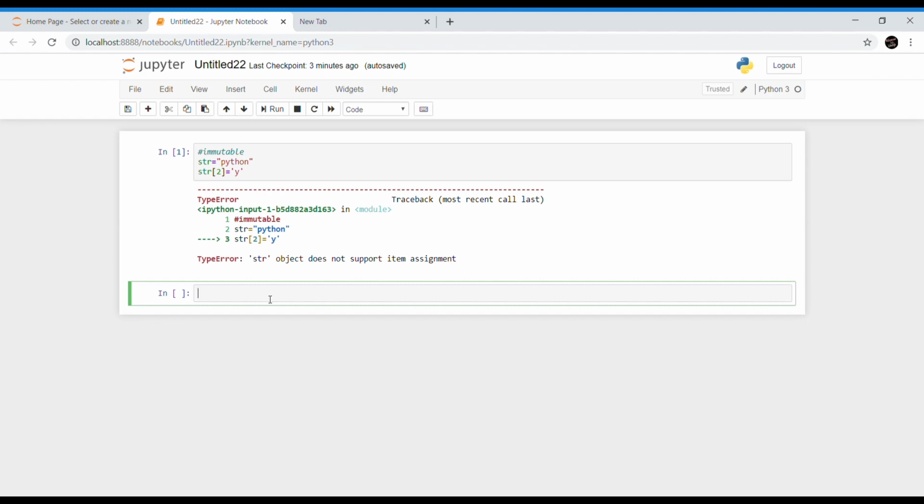If you want to change this second index, we can do this with the help of the slicing operator.